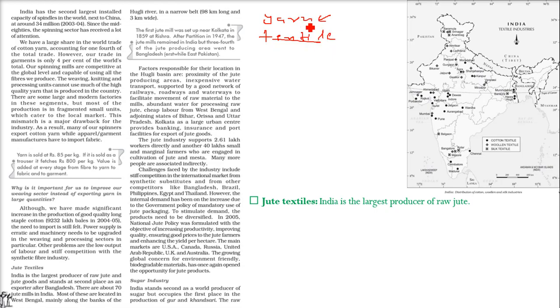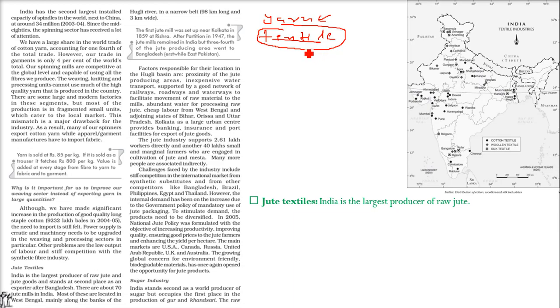But we are good at yarn. Why? Because the facilitation of textiles in our country is not that good. Yarn can be produced if we have very good infrastructure and people are involved, but we are not very good in textiles.